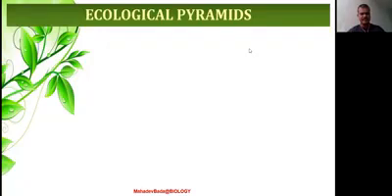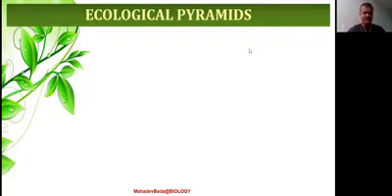Pyramid of biomass is the graphical representation in the form of a pyramid pertaining to the biomass. And pyramid of energy is the graphical representation of energy in the form of a pyramid. This we have studied in the earlier classes. In ecological pyramids, there are two types again: one is called upright pyramid and another is called inverted pyramid. I also told you when it will become upright and when it will become inverted.